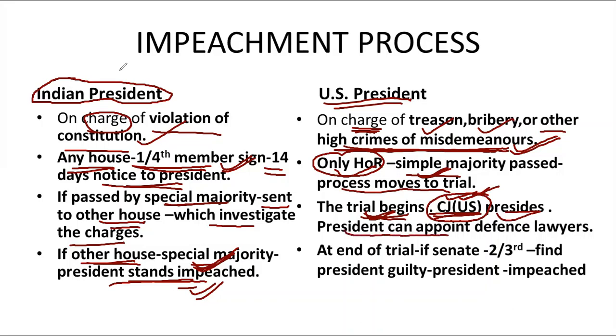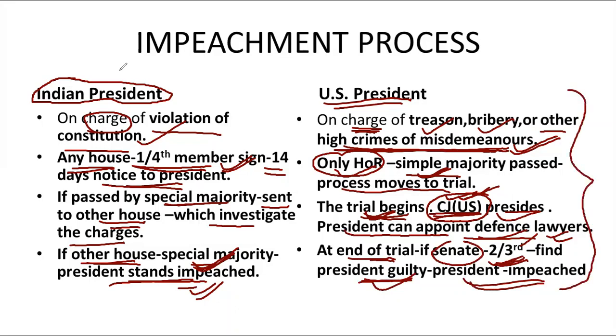So the president, when the trial begins, can appoint defense lawyers. At the end of the trial, if the Senate passes the impeachment resolution with a two-thirds majority and finds the president guilty, the president is impeached. So the impeachment process in the United States is a little more sophisticated than what we have in India, because first, only the House of Representatives can initiate it. Secondly, the Chief Justice of the United States has a role to play, but in India, the CJI has no role.